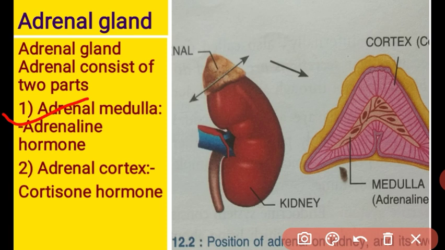What is the adrenal medulla, student? The adrenal medulla is the part present inside the adrenal gland. It secretes the adrenaline hormone. It is also called epinephrine, noradrenaline hormone. It is also called the flight and fight hormone. Why? Because the hormone is secreted when we are in an emergency situation, when you are under pressure, in stress. So this hormone is called the flight and fight hormone.